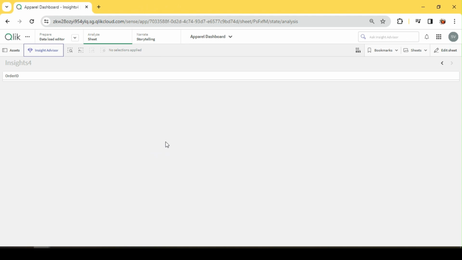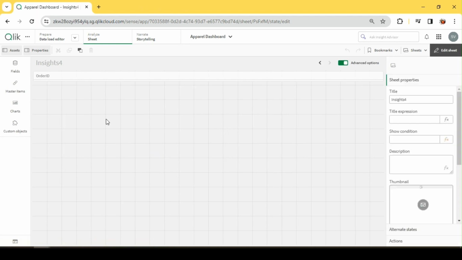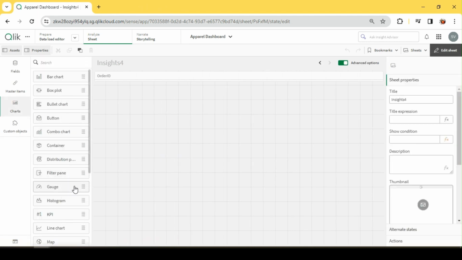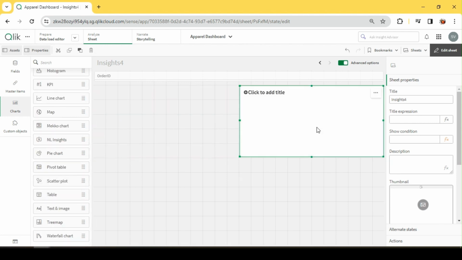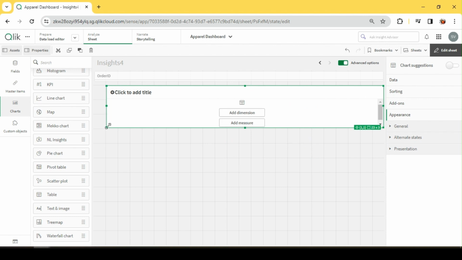Hey guys, today let us explore a waterfall chart in ClickSense. So let's create it. I have a sample data set to support that. Let's quickly explore the data in a table.